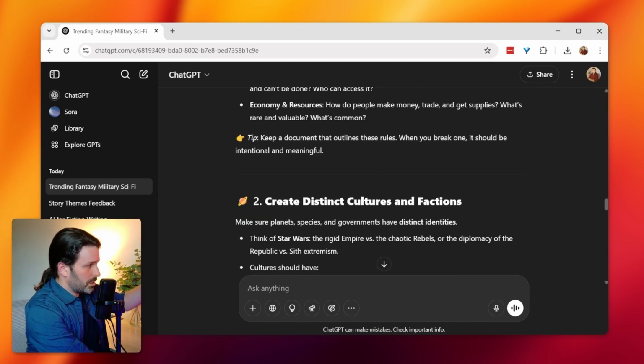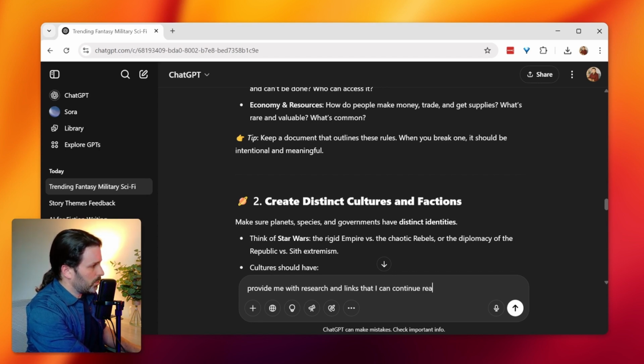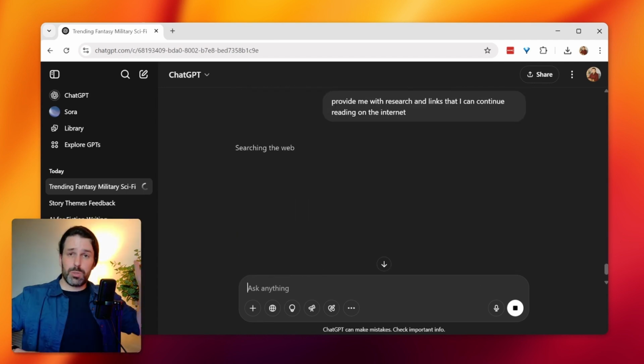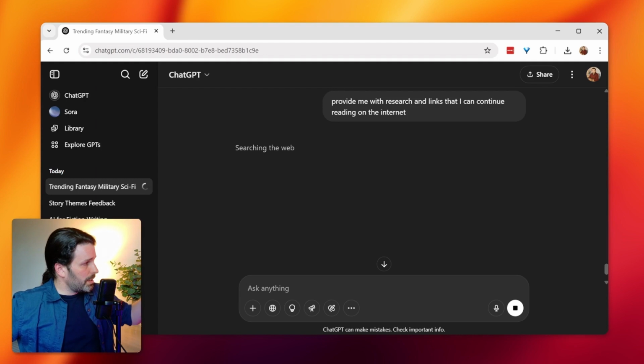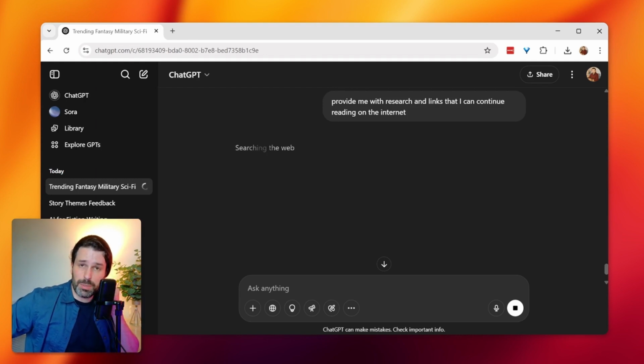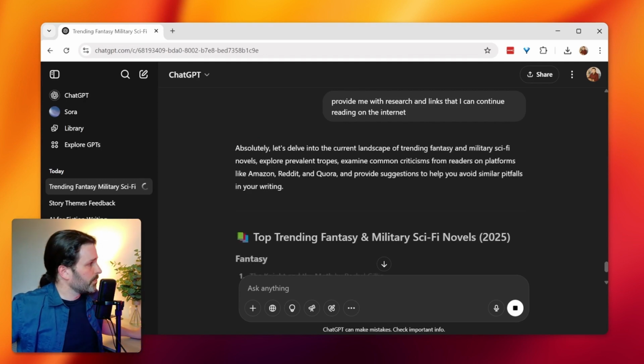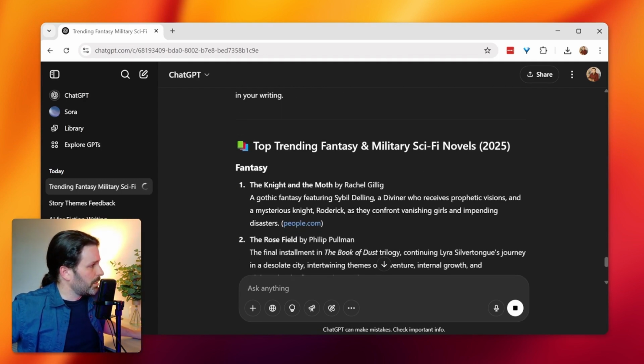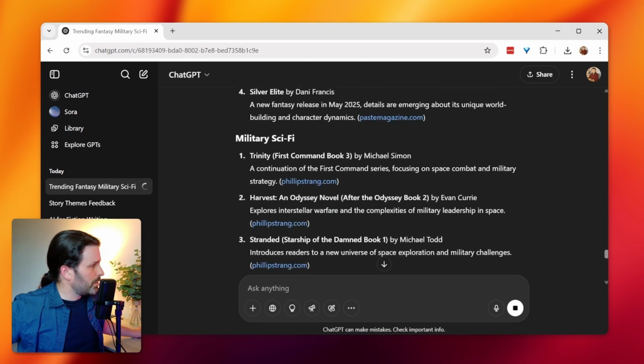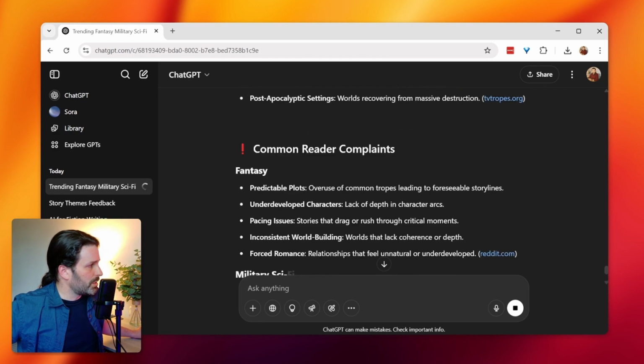You can not only see it's straight up telling you how to think about doing all of this stuff, provide me with research and links that I can continue reading on the internet, something like that. Maybe you would totally say that in a better or different way. See how it is now going out. It is searching the web and it is finding information related to what I just asked it for. Look at this here. Link to these links to stories. You can go out and follow all of these.